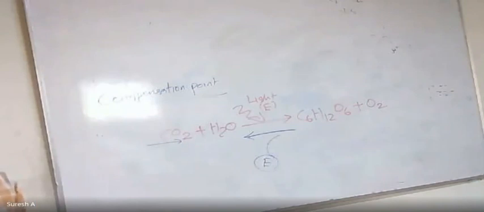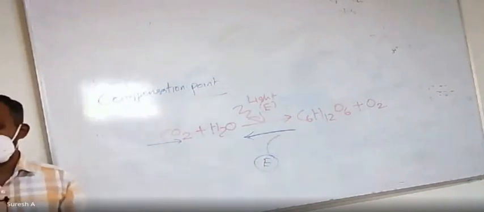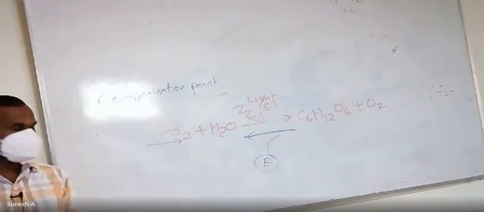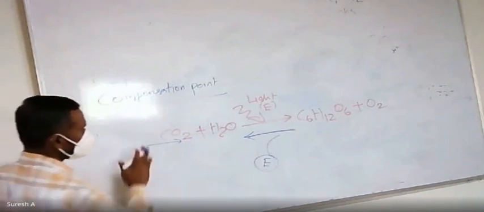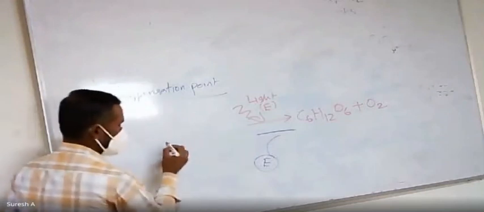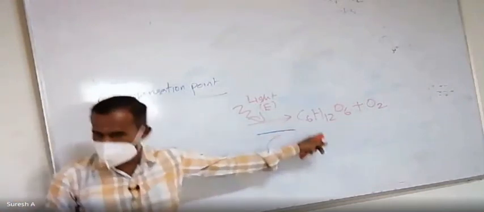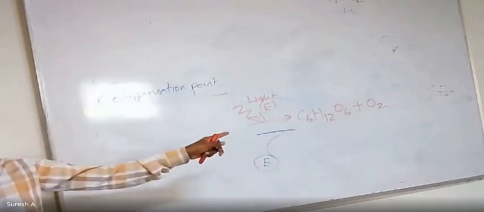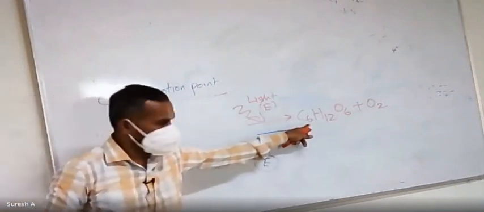If you are clear on this one, now you can understand the compensation point. Photosynthesis is producing glucose. Respiration is breaking glucose.